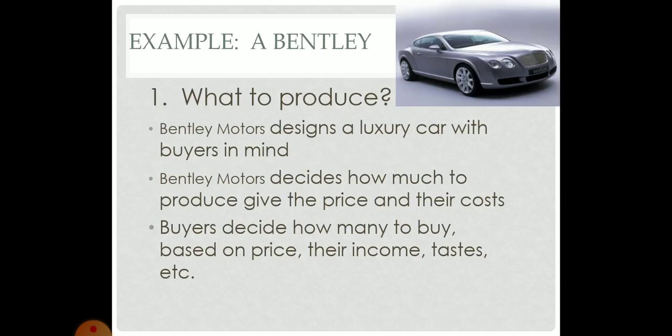So guys, in this example, the Bentley: what to produce? Bentley Motors designs a luxury car with buyers in mind. So when they design this car, they know who will buy it, right? Bentley Motors decides how much to produce, given the price and their cost. So they set the price related to this consideration, who will buy, and their cost, because when I have the costs I will put my price to know my profit.